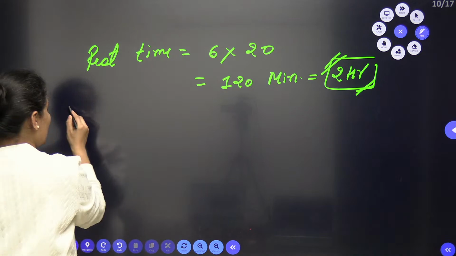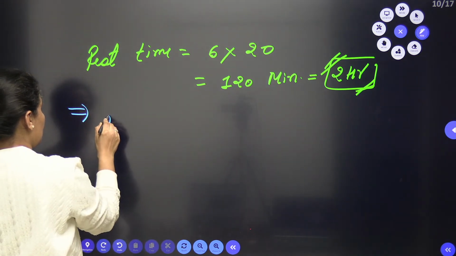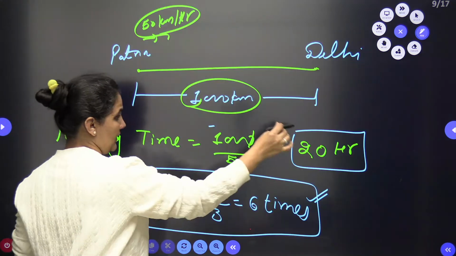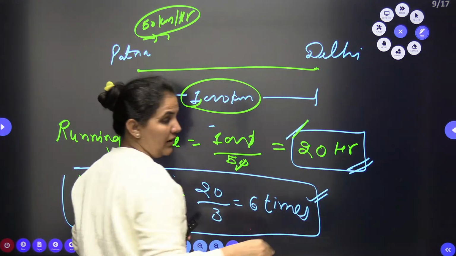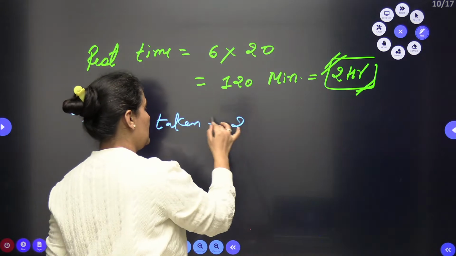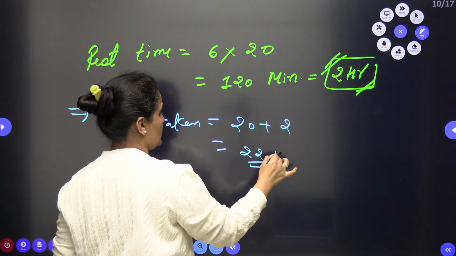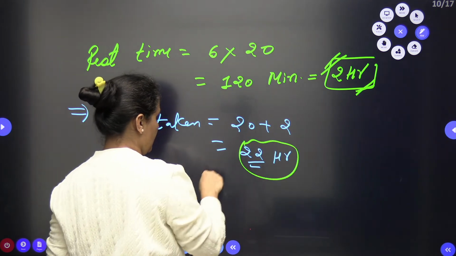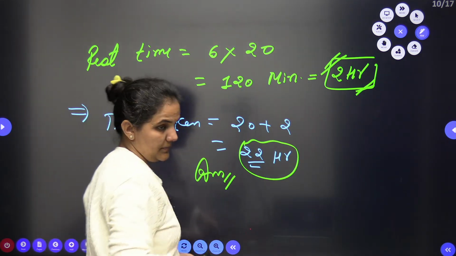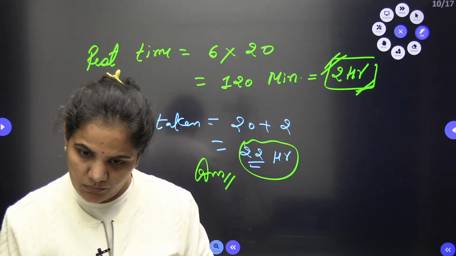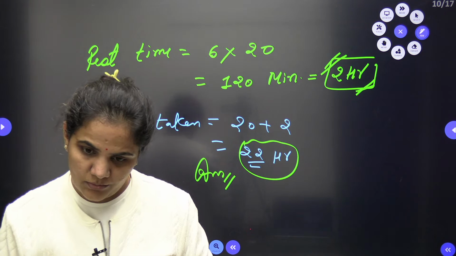So 2 hours as a rest means the final time taken will be the total time which he will cover plus the rest time. So 20 plus 2, 22 will be your final answer, bachcho. Please confirm, is it clear or not? Yeah, very good. Mahalakshmi, the result is 22. Very good. Harshal, it was 22.